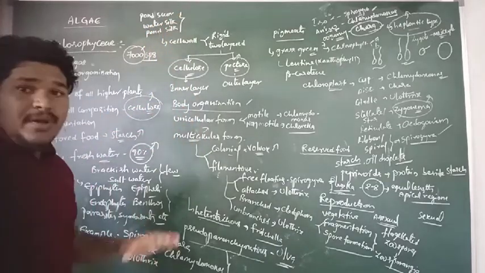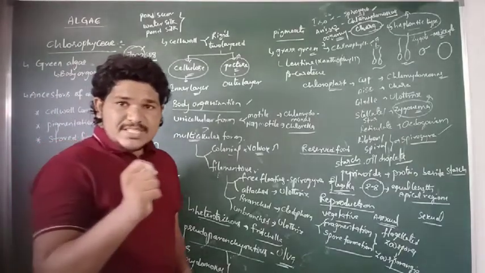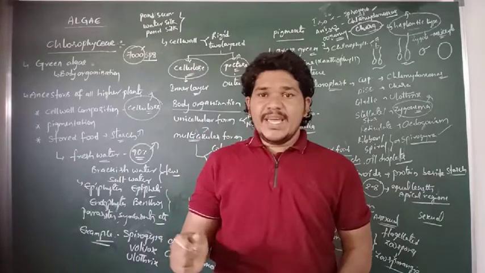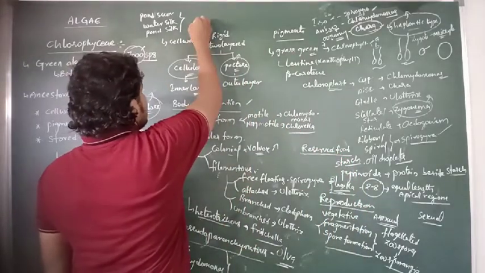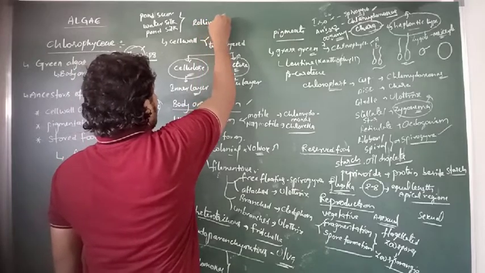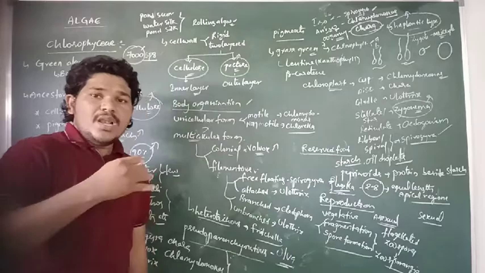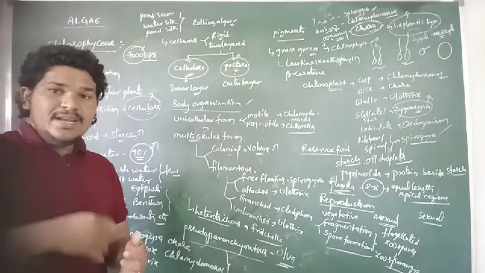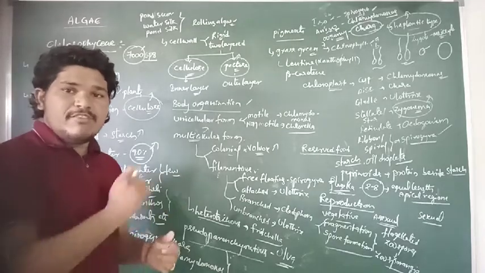These are the common names of Spirogyra. And then Volvox is a colonial form of algae, also known as rolling algae, because it appears as a ball-like structure. It can easily roll or move from one place to another with the help of flagella.